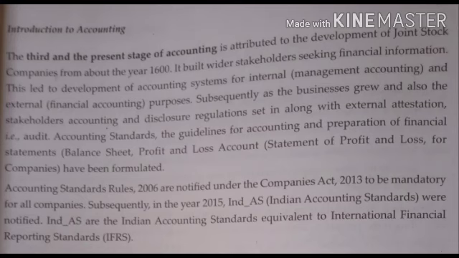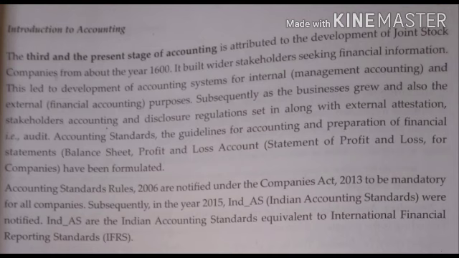Now come to the third and present stage of accounting, which we are using now also. It is attributed to the development of joint stock companies from about the year 1600. Nowadays we can see there are several big companies.